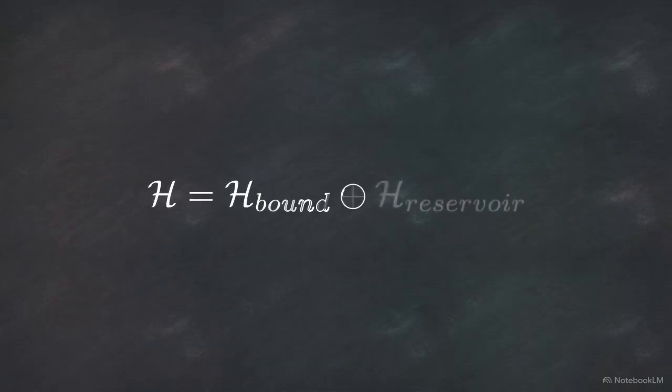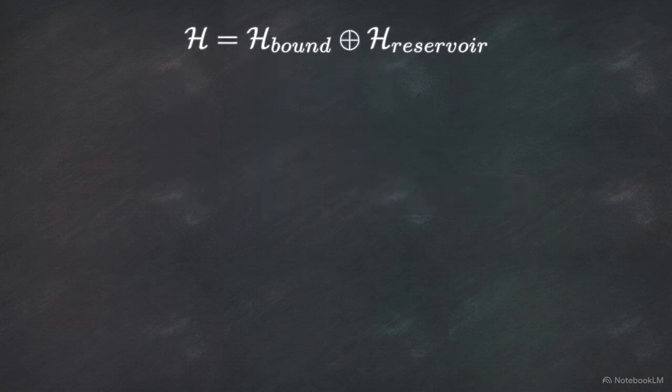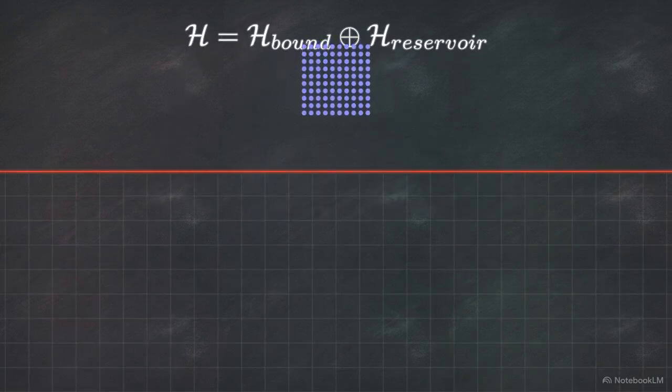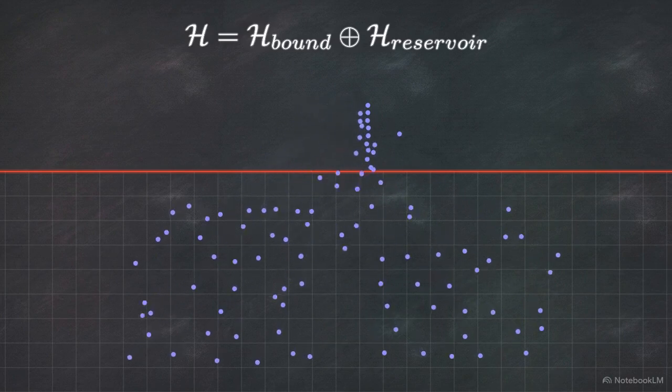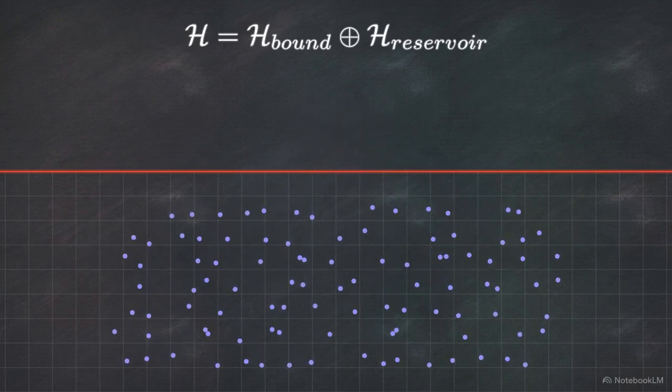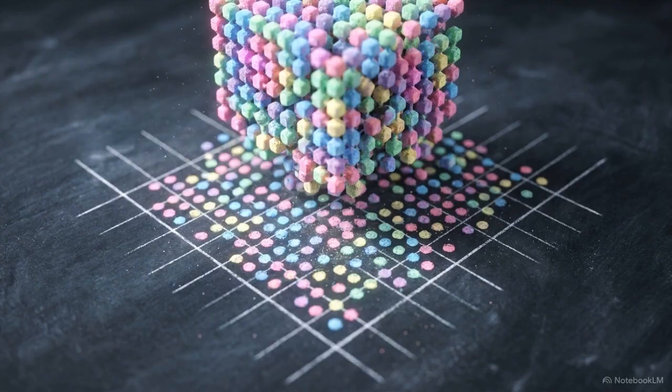This equation outlines the proof of asymptotic completeness. The total state space equals the bound state space plus the reservoir state space. The bound basis represents our complex system undergoing dissolution as it drifts across the separatrix. As it breaks apart, the information strictly transitions into the free continuum states, the reservoir basis, without a single data point vanishing. Dissolution functions strictly as a zero-loss, thermodynamic and informational phase transition from a bound structure back to the generative continuum.